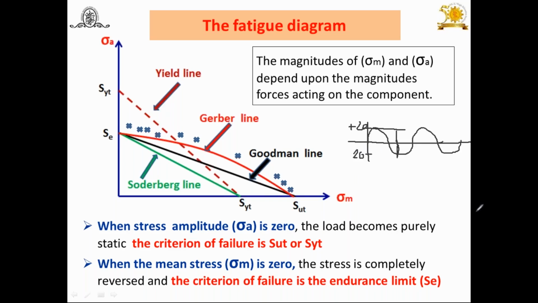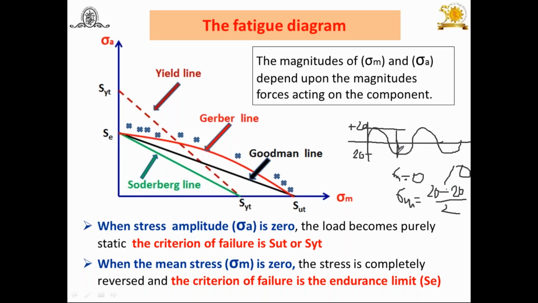If you find the mean stress, sigma mean, sigma m is equal to 20 plus minus 20 by 2, and again what you will get? It becomes 0, that is, sigma mean is equal to 0.